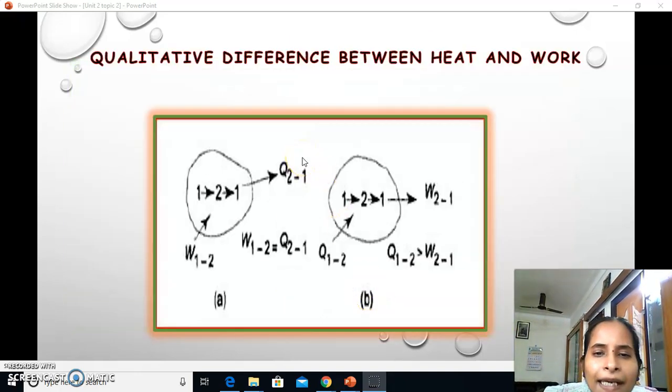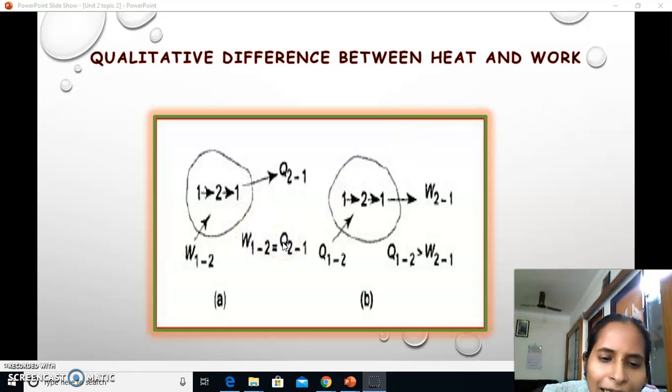Okay, qualitative difference between the heat and the work. Already this was explained in the first unit. Let me recall again. Here W1 to 2 is being taken by the system, so it is considered as negative.